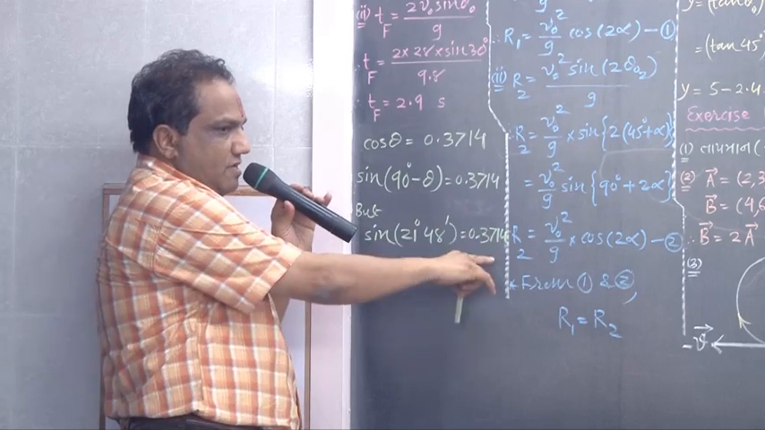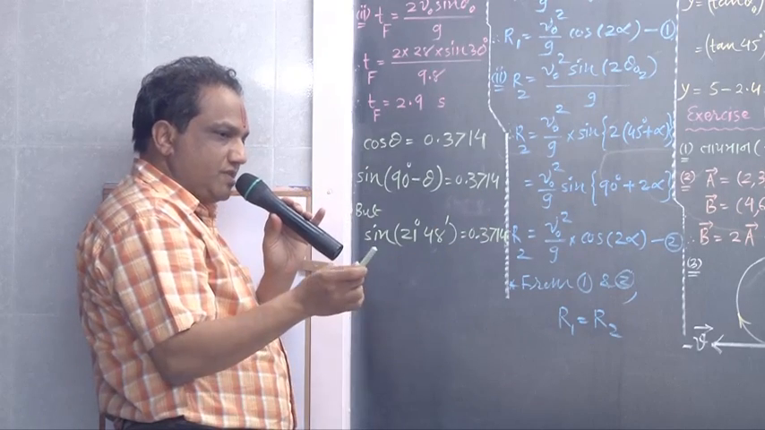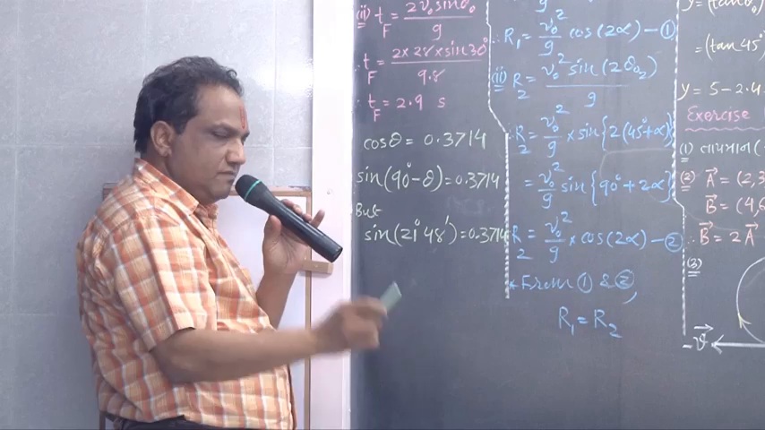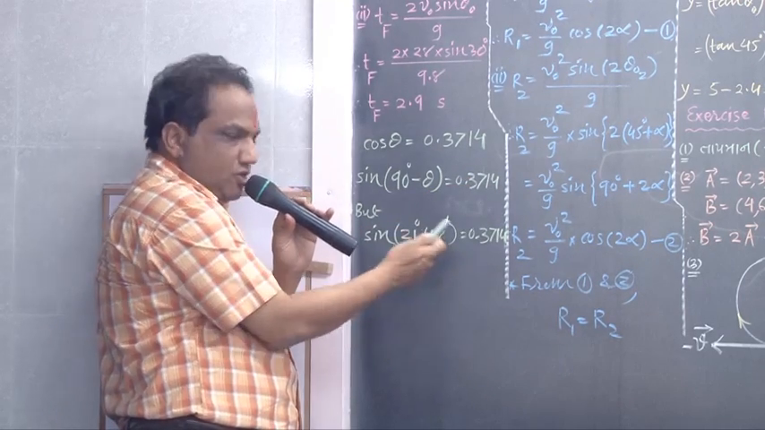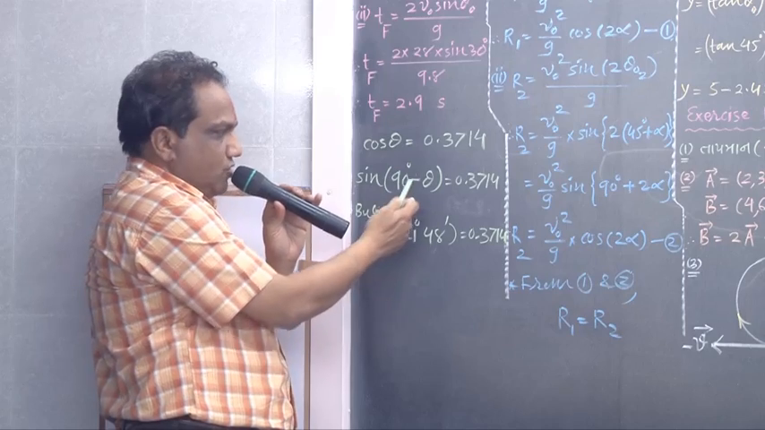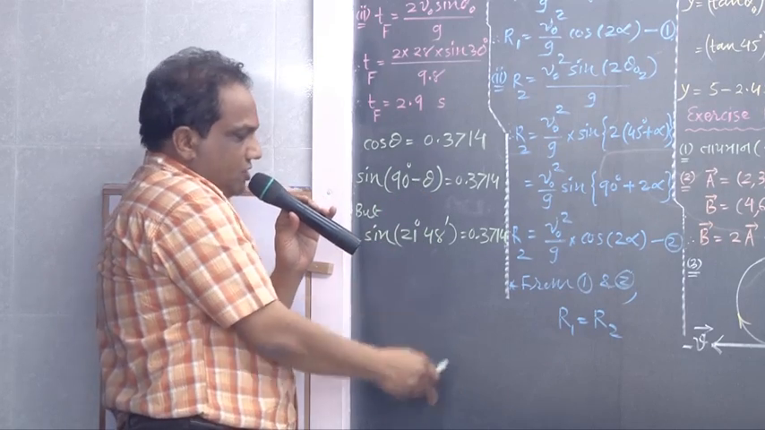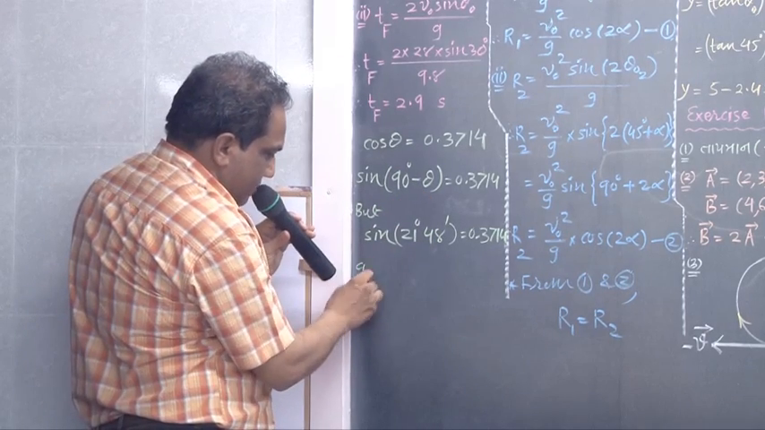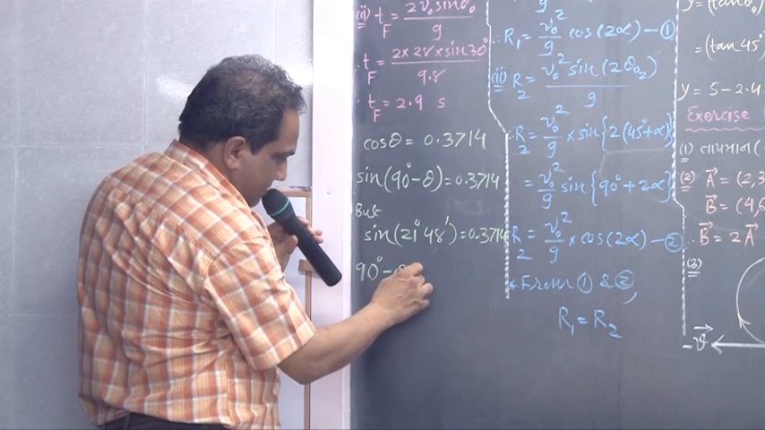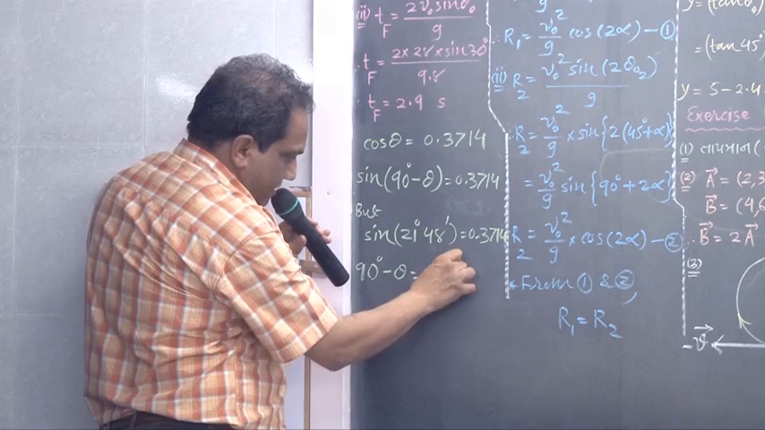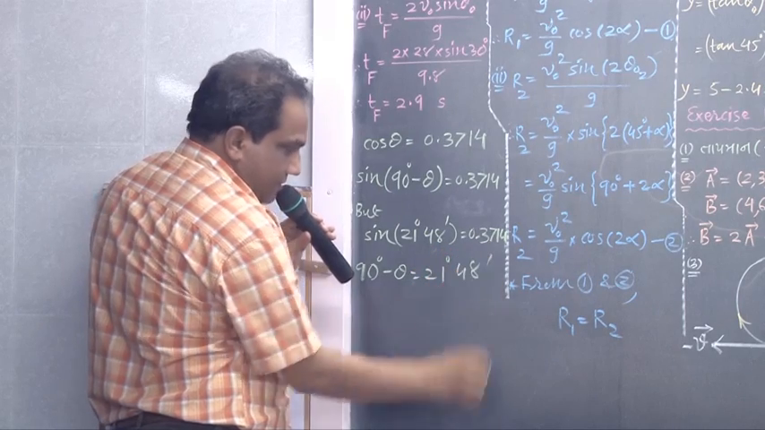These two values are equal. These two functions are equal. So these two angles must be equal. So I am writing now. Just go on looking at the board, that's all. 90 degree minus theta is 21 degree 48 minutes.